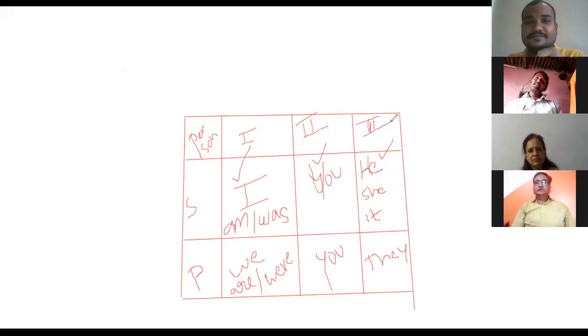Clear? After writing, should I post in group? So it's a nice idea. You can post in the group also. By then, next person can understand what are my examples. I can refer with another one like Gopalji or Ruchi ma'am or Rameshji. So what I have written, what they have written, we can exchange the information also. So it will be easy for us to understand. So you can post in the group. It's not a problem.